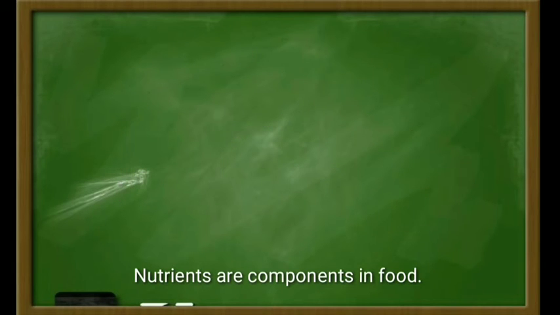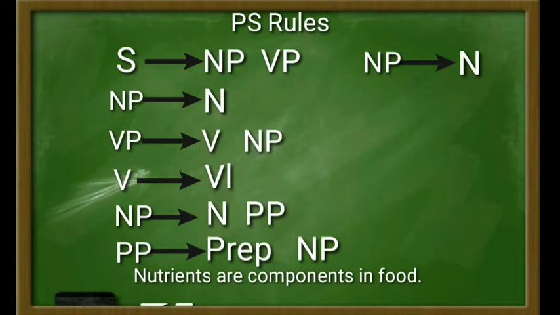Okay, next I would like to explain about the PS rules or phrasal structural rules. Let's start from the top of the tree diagram, the biggest form of the tree diagram. It is the sentence. The sentence here falls into two: noun phrase and verb phrase. Then the noun phrase falls into noun, which is nutrients, and then the verb phrase falls into two, which are verb and noun phrase.